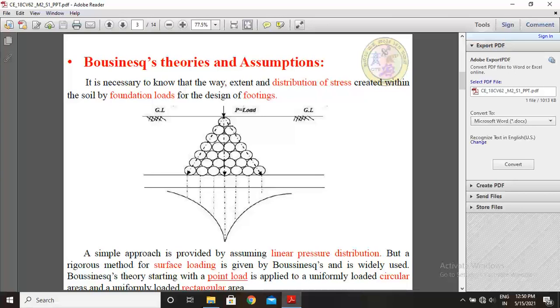A simple approach is provided by assuming linear pressure distribution, but a rigorous method of surface loading is given by Boussinesq and is widely used. Boussinesq's theory starting with a point load is applied to uniformly loaded circular areas and uniformly loaded rectangular areas.